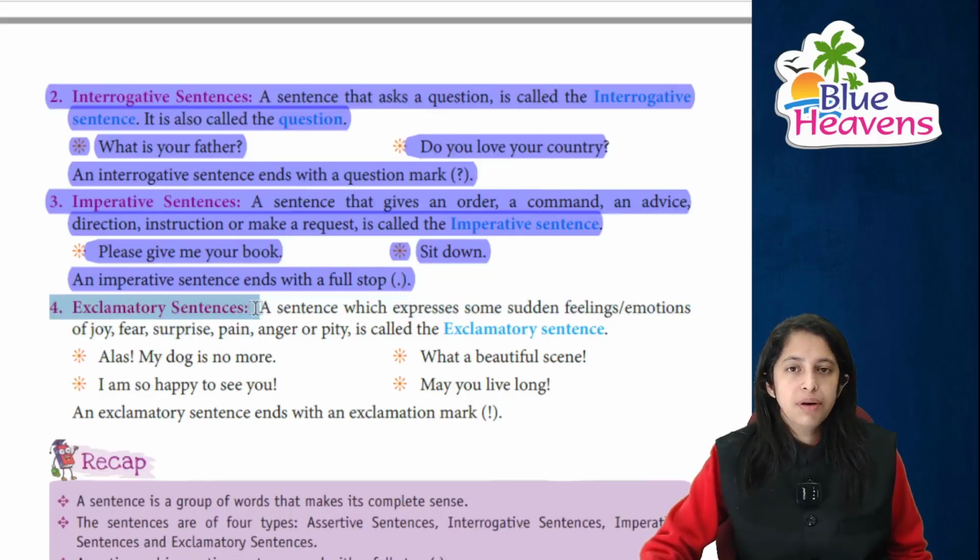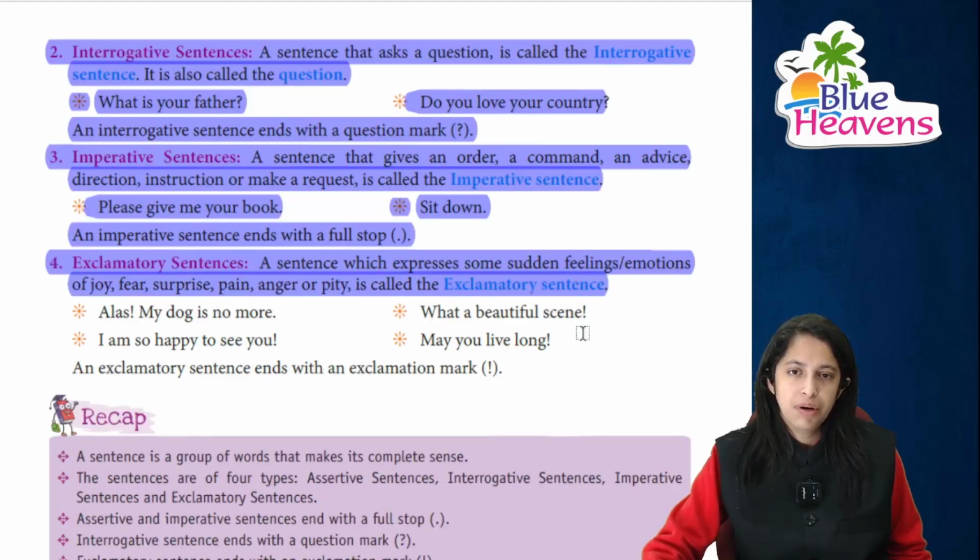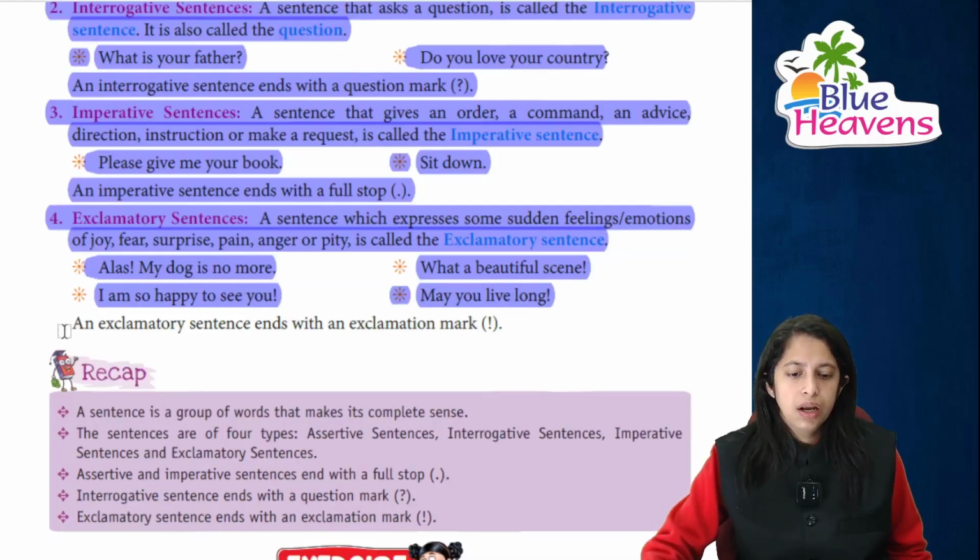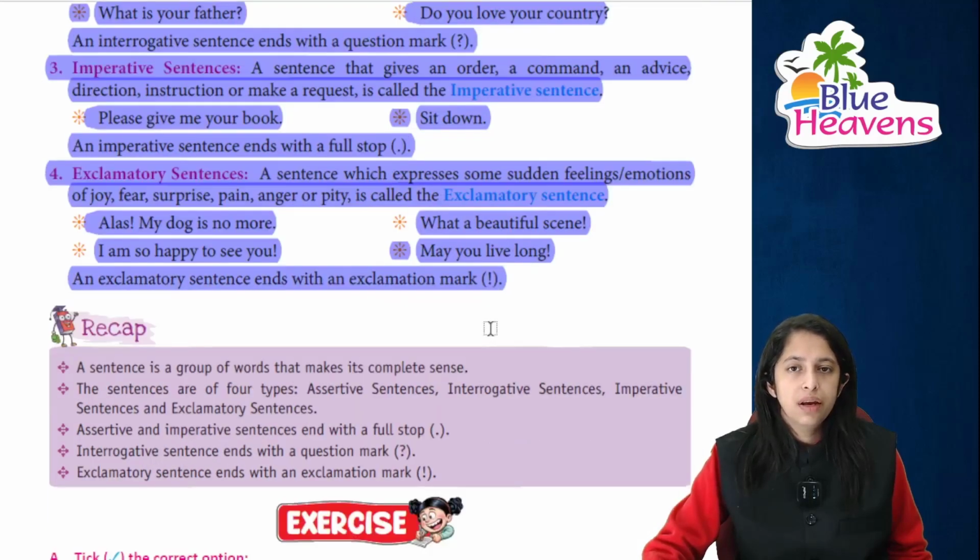Moving on to the exclamatory sentences, here you express suddenly your joy or your sorrow. A sentence which expresses some sudden feelings, or you can say emotions of joy, fear, surprise, pain, anger, pity, we call an exclamatory sentence, right? Alas, the dog is no more. What a beautiful scene it is, right? I'm so happy to see you. May you live long, right? An exclamatory sentence ends with an exclamation mark.